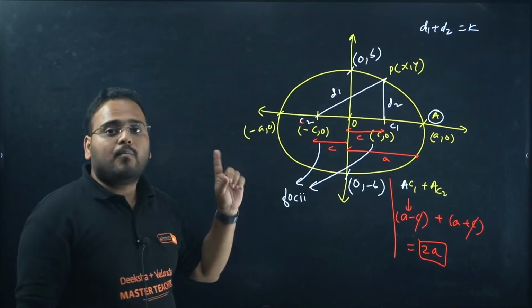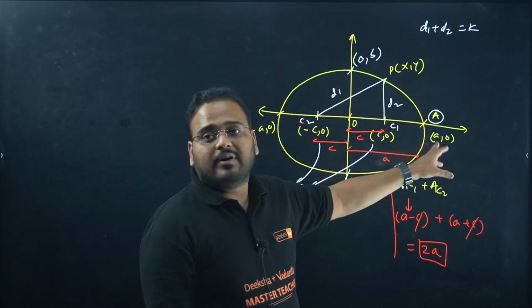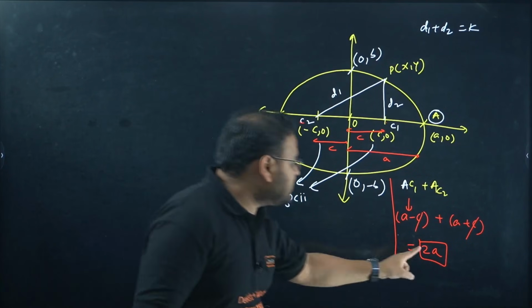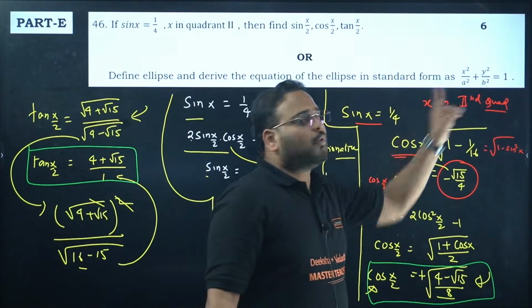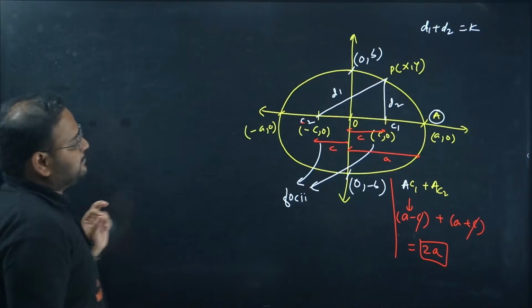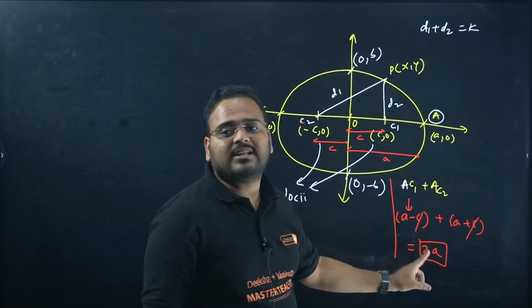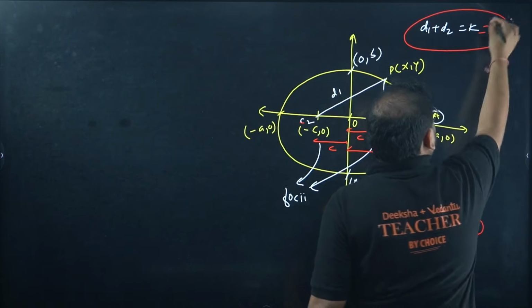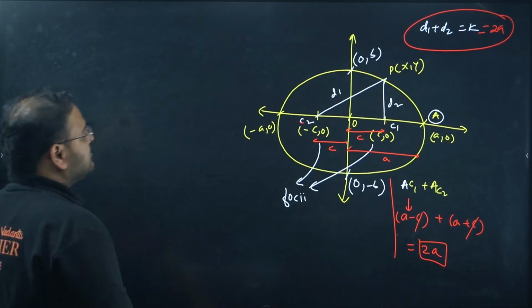A is the coordinate of the vertex A comma 0. Okay, so A is a known value. It's not an unknown value. A is a known value. Check here. A is a known value. In that regard, I can say that distance is always constant, and this constant value is nothing but 2A. This distance value is 2A.